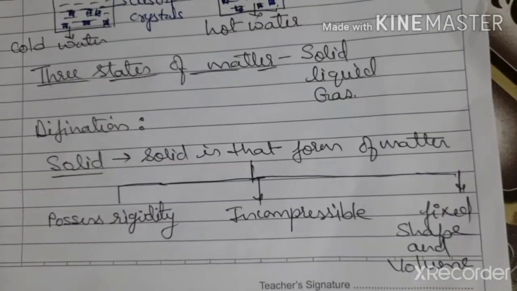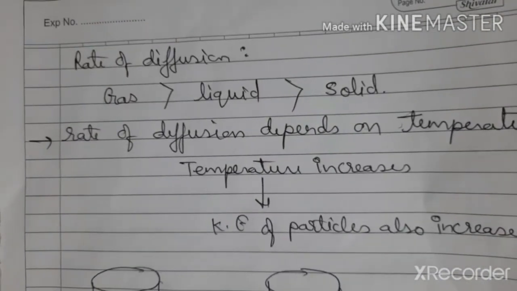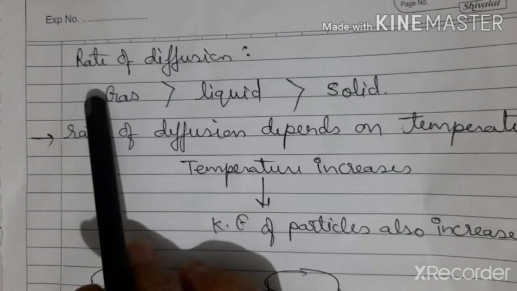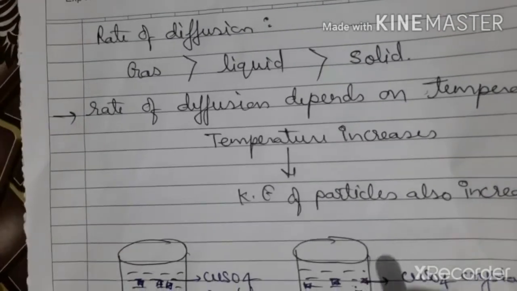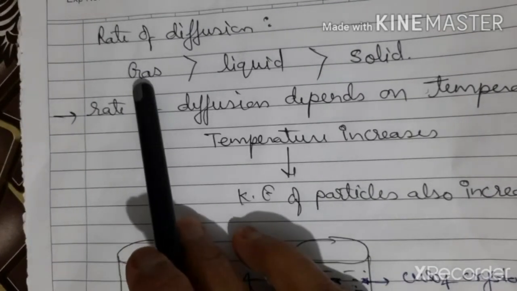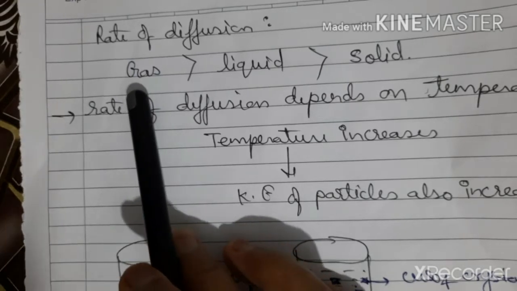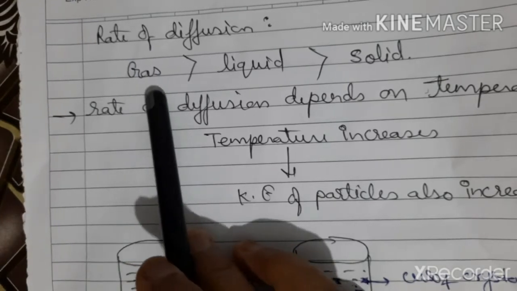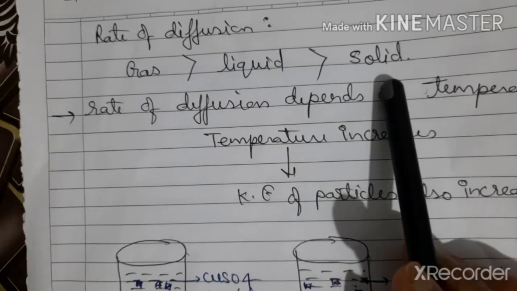After diffusion, we have to see the rate of diffusion. Rate means the speed with which the intermixing of particles takes place. We find that the rate of diffusion or intermixing of particles is highest in case of gas, less in liquid and least in solid.